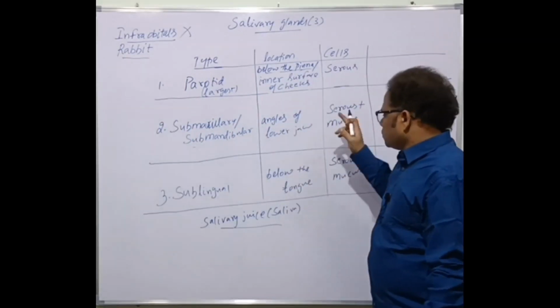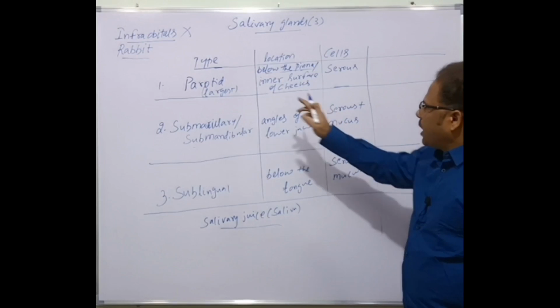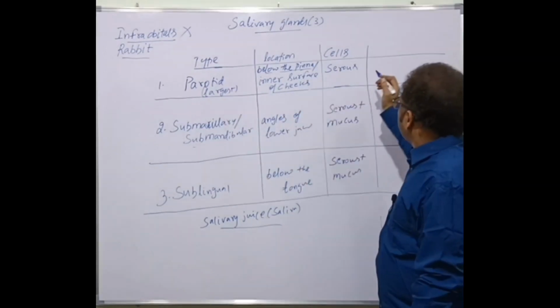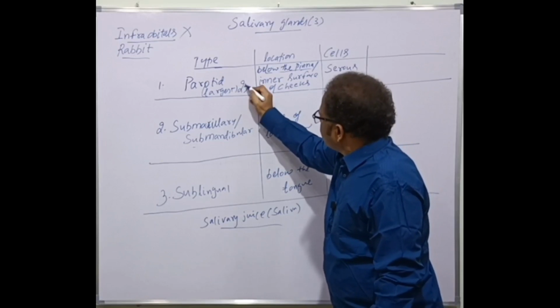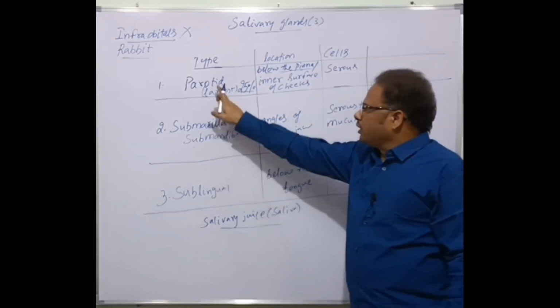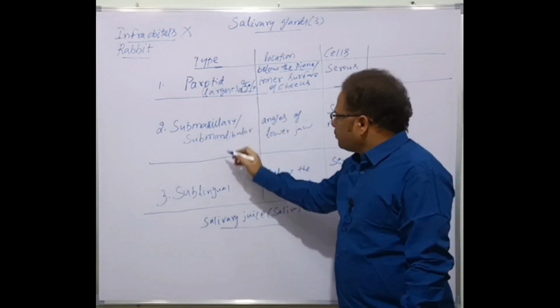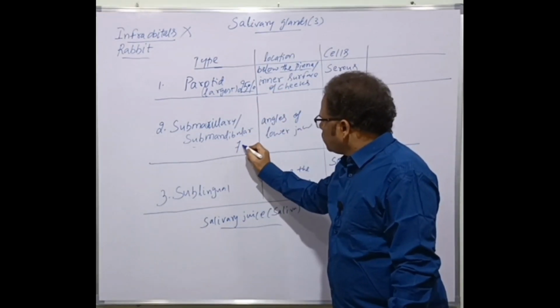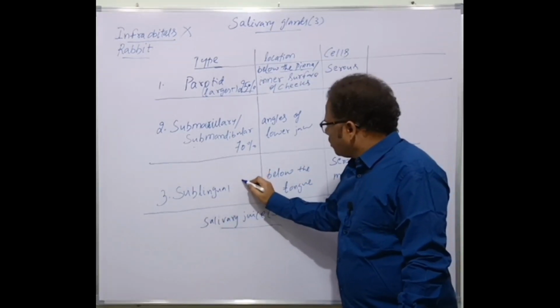Clear? So these secrete the salivary juice. The parotid salivary glands contribute almost 25% of the salivary juice. Parotid salivary glands contribute how much? 25%, and the submaxillary salivary glands contribute roughly 70%, whereas the sublingual just how much?